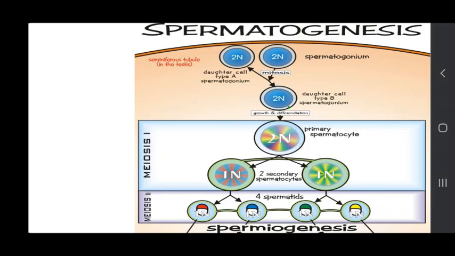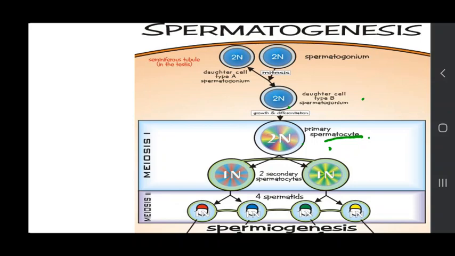It enlarges in size and is named the primary spermatocyte. Primary spermatocyte is nothing but daughter cell type B, which enlarges in size.